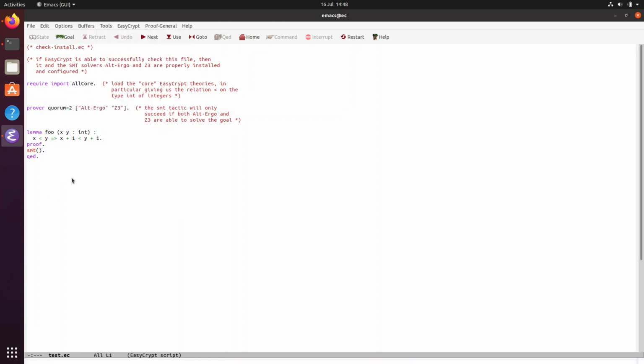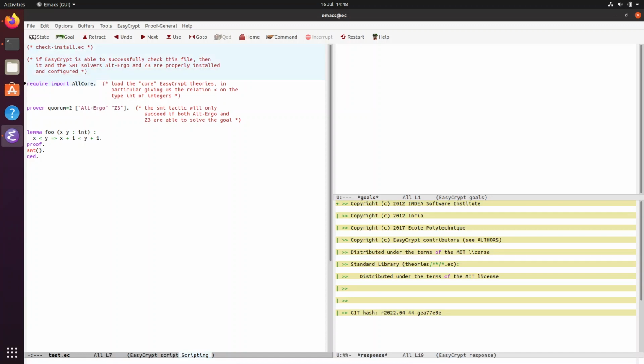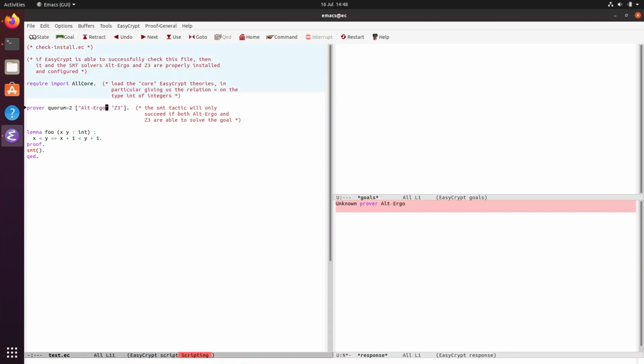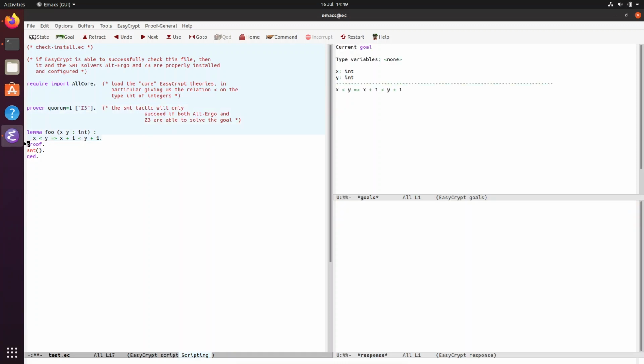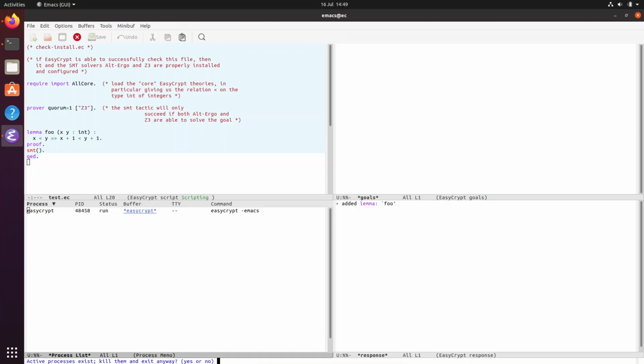Okay, I do not know how to do that right now, but okay, so here is where it goes off. But let's see if it can find Z3 at least. Okay, it knows what Z3 is, and we'll try to fix the Alt-Ergo, and we probably know why it didn't work.